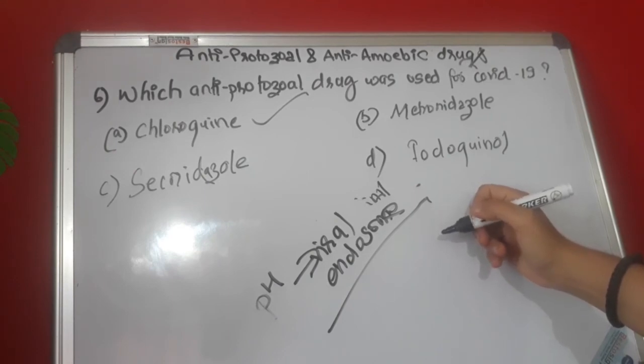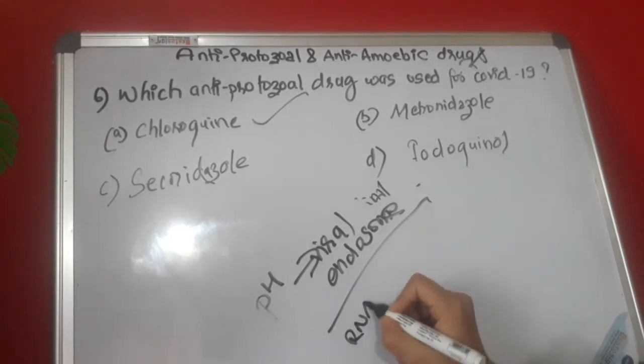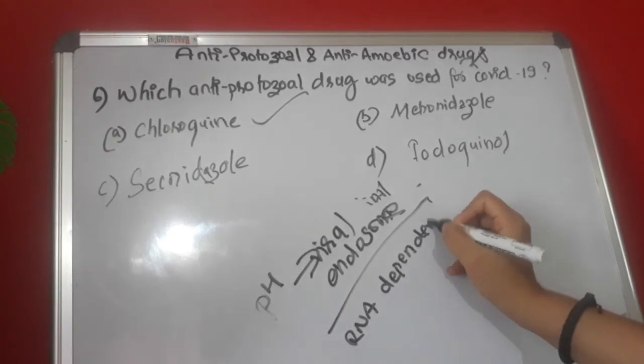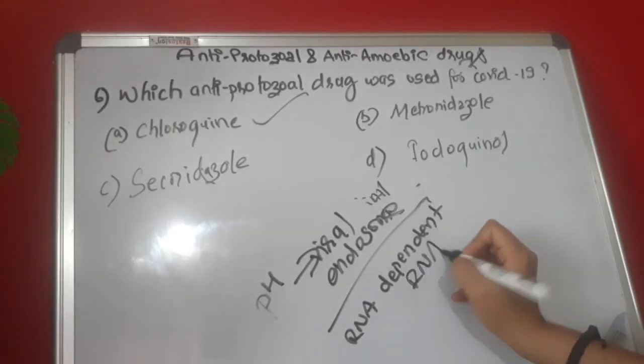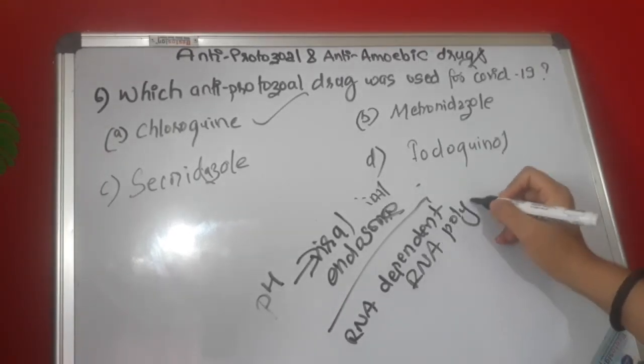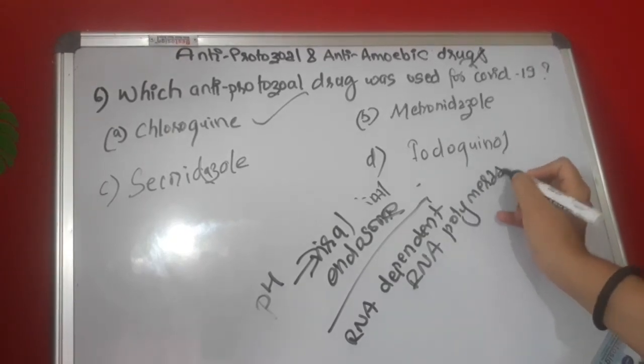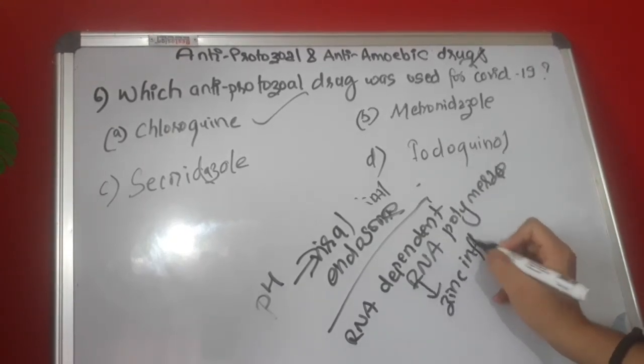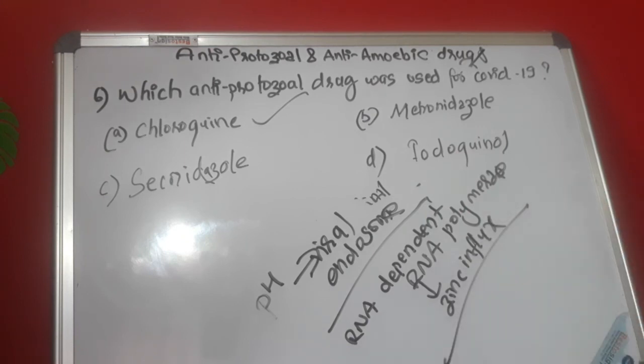Also it allows the zinc influx to the virus cell that inhibits the RNA dependent RNA polymerase. I have not given you a detailed answer about it because it is not needed in this MCQ question.